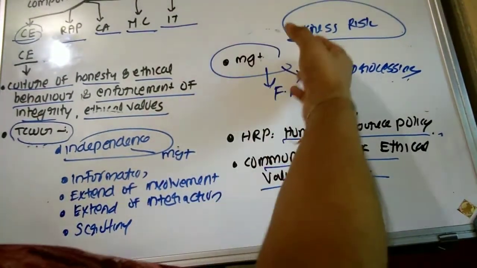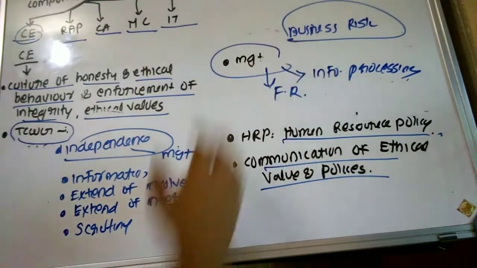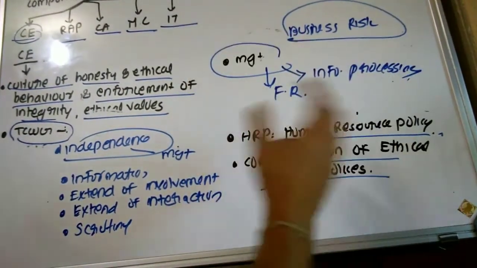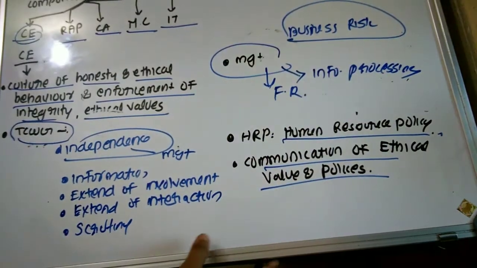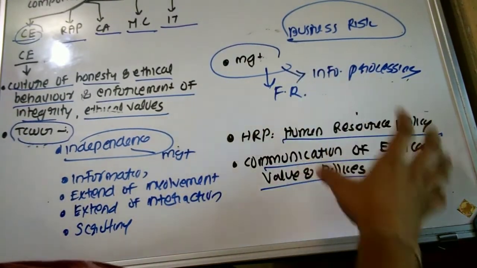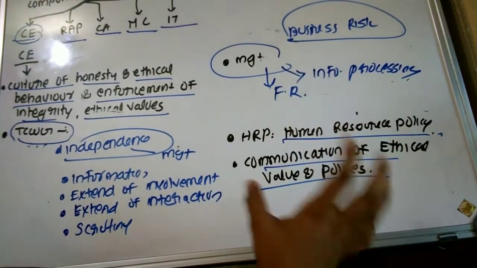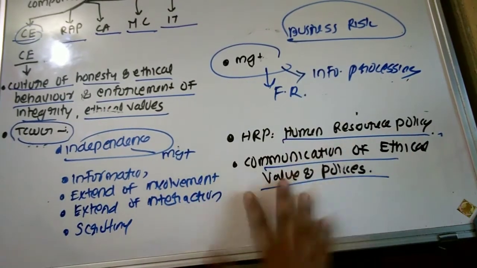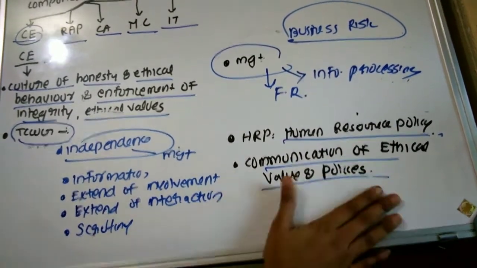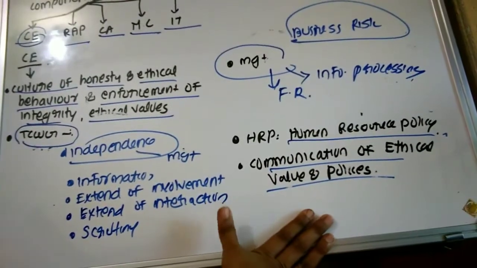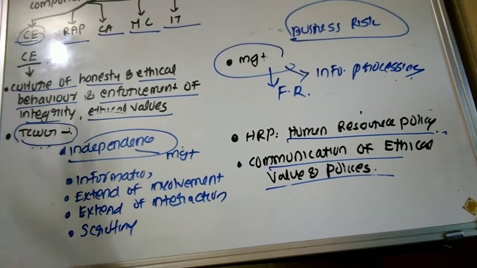Management means the approaches used by the management towards business risk, and the attitude towards information processing and the financial reporting framework. Then human resource policy has to be evaluated. Then they should determine whether there exists a proper communication with respect to the ethical values and policies. Okay, so this is the control environment.